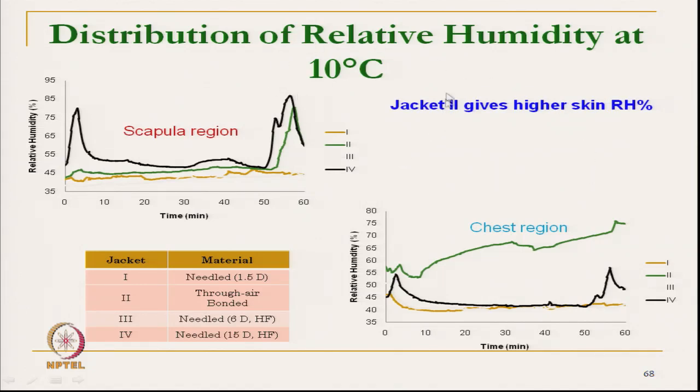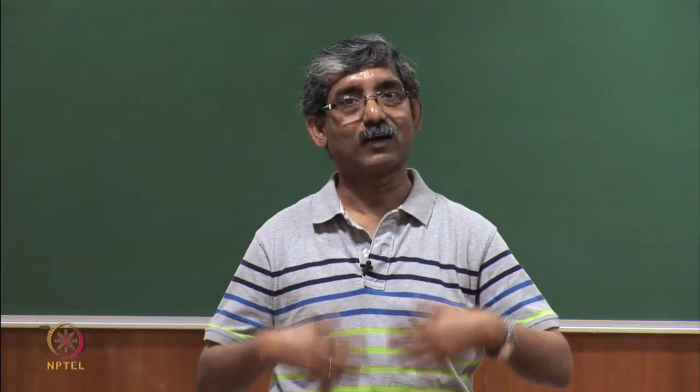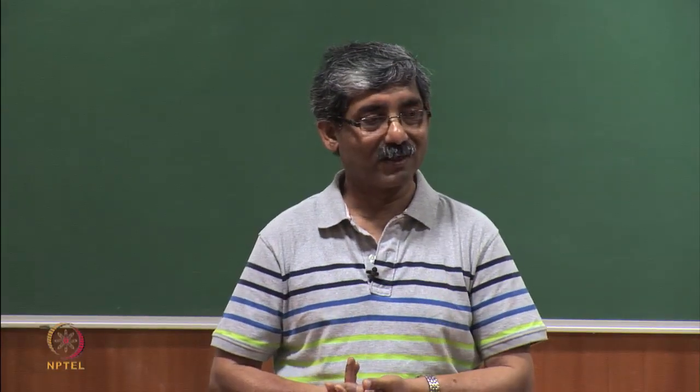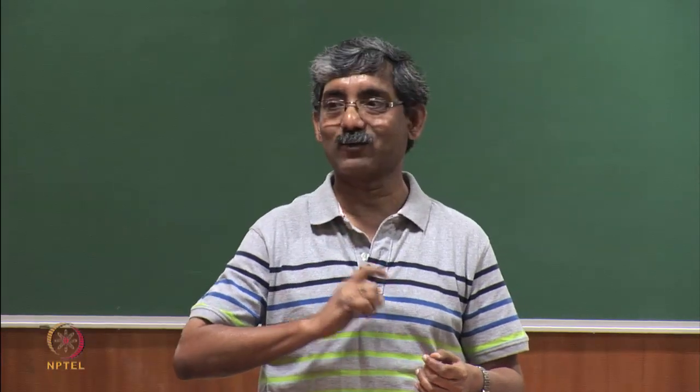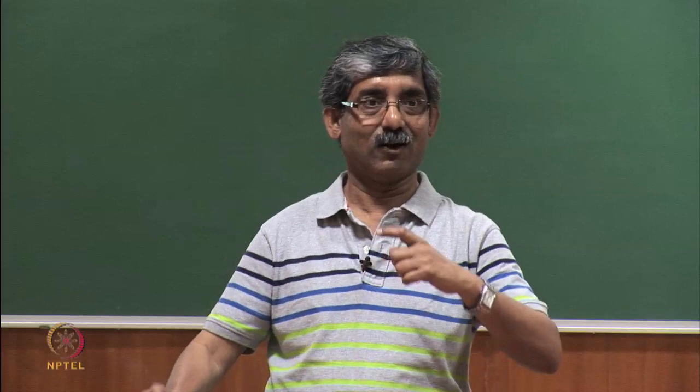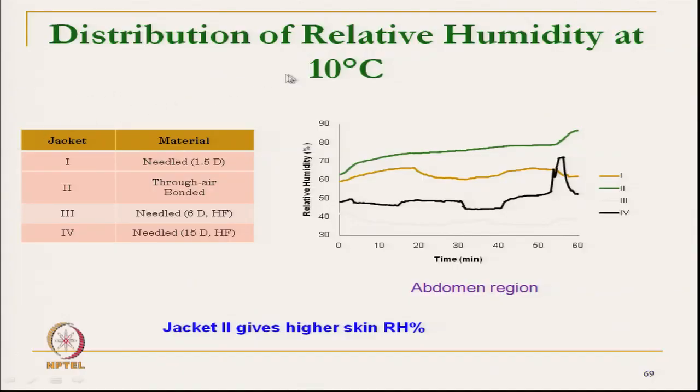That means at 10 degrees Celsius, whatever sweat the body is releasing, that particular jacket is not able to transmit because of its thickness. Okay. And this is a different region, the abdomen, where we can see this high humidity, high sweat rate.